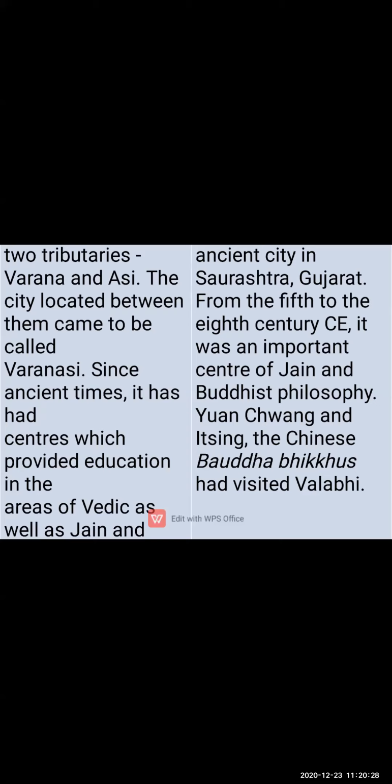Even Yuan Chwang and Itsing, the two Chinese Buddhist Bhikkhus, visited Vallabhi.